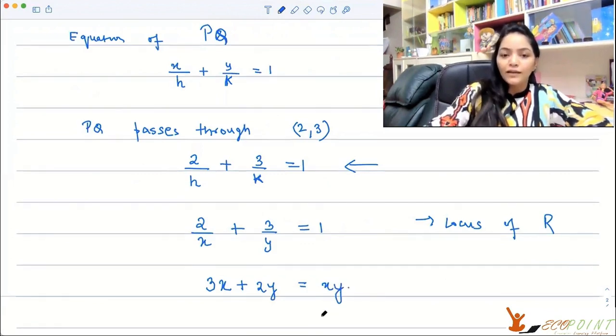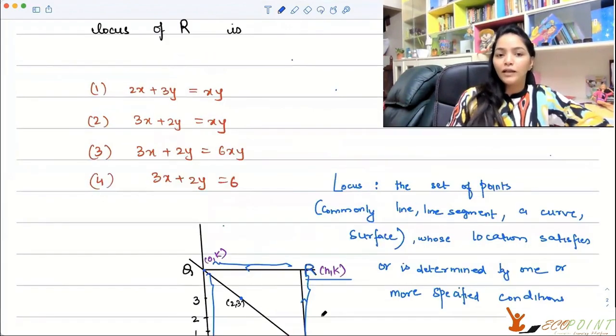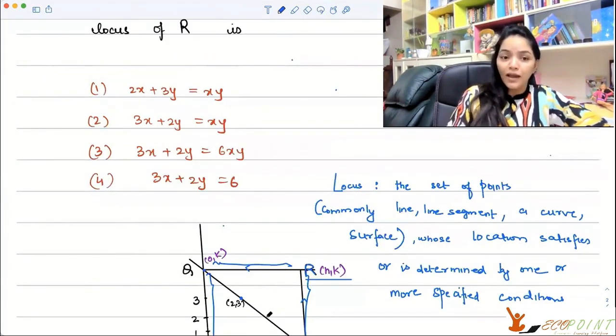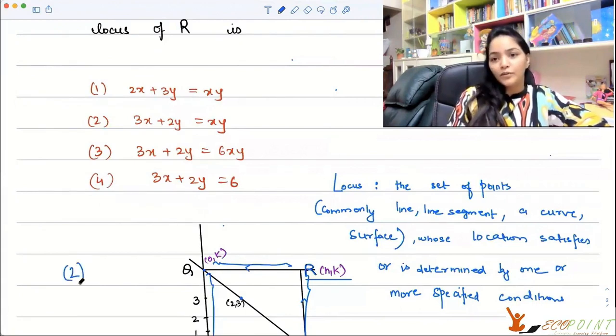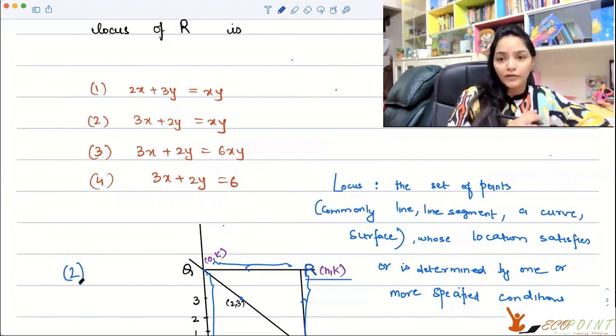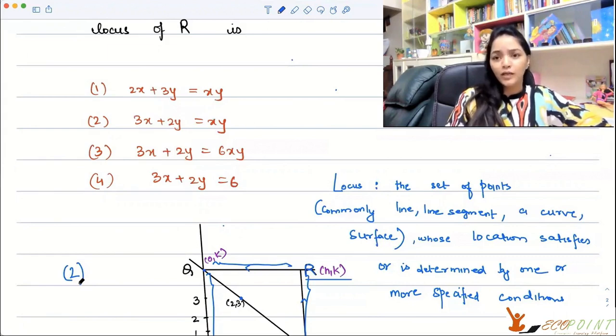So do we have this in the options? 3x plus 2y equals xy. It's option 2. So this is how you find the locus. Locus is basically the set of points satisfying a certain condition. This time the conditions were associated with the point R, so I've taken R as (h, k). What is the property that (h, k) is satisfying? That is what we have found in a generalized form, and when it is in generalized form, you give the answer in x and y.